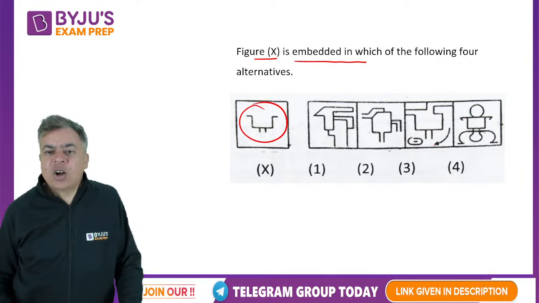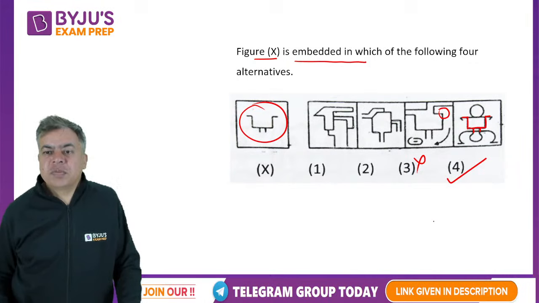No, C is wrong. Here there is a missing part. Third is not the correct answer. Fourth is this, this, this, this, this, and this. So this is the complete part. So fourth is the correct one.